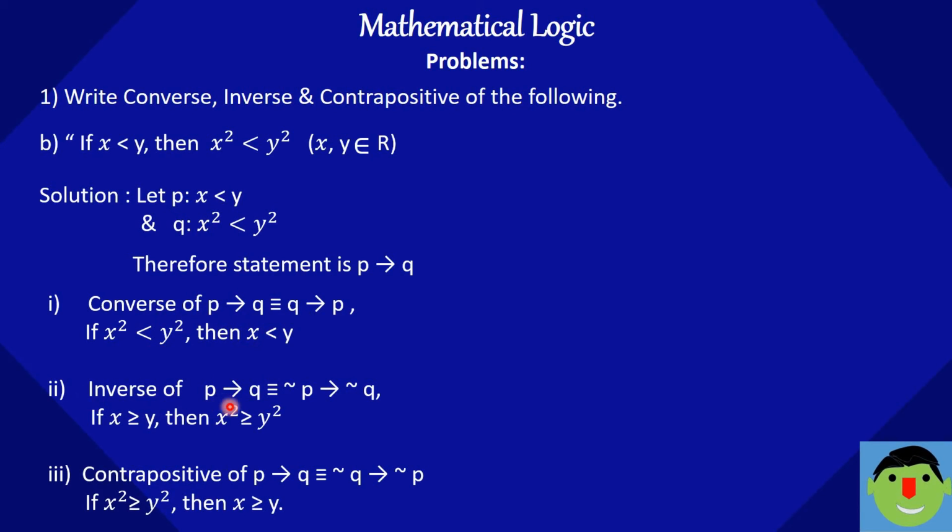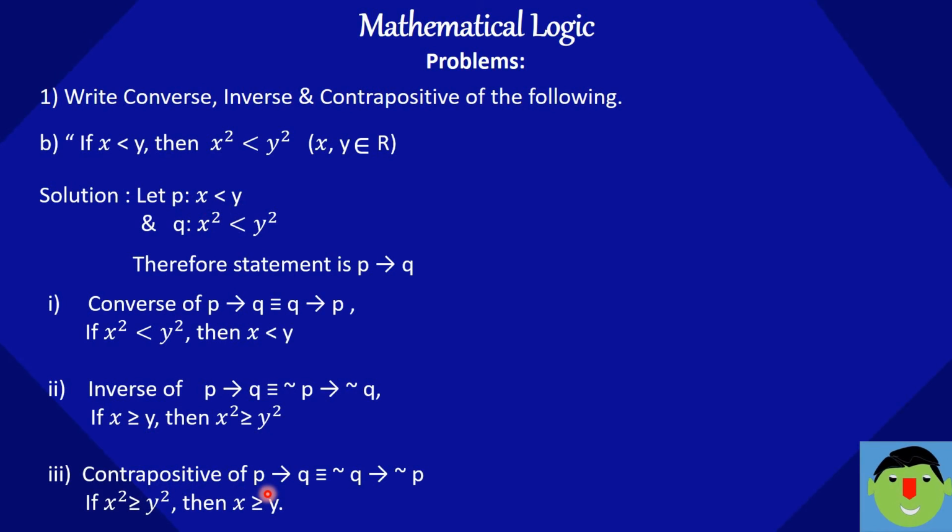For the inverse of P implication Q, you just have to provide the negation sign. Here P is x less than y. The negation of less than is greater than or equal to. So we can write, if x is greater than or equal to y, then x square is greater than or equal to y square.